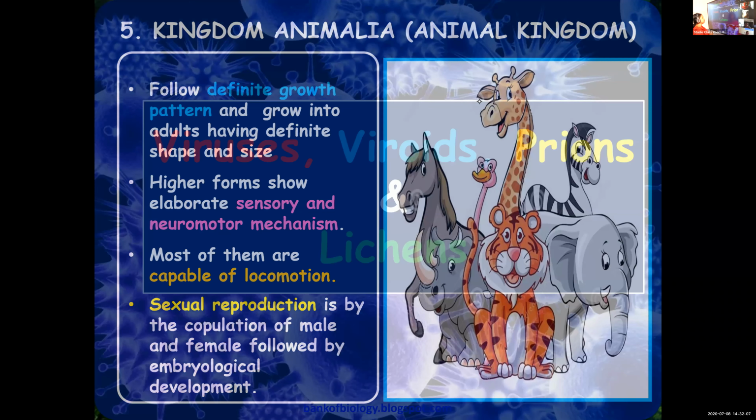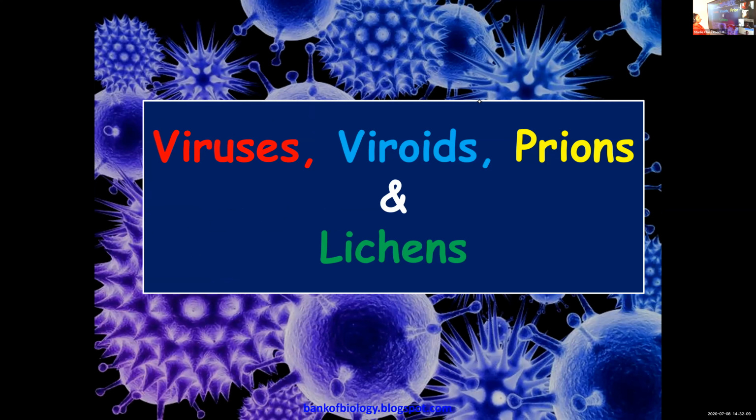So we have completed the 5 kingdoms. Now we are moving on to certain other organisms which are not grouped under any of the kingdoms we mentioned now. These are viruses, viroids, prions, and lichens. So one by one, we will see some characteristic features of these organisms. So let us start with the first one.